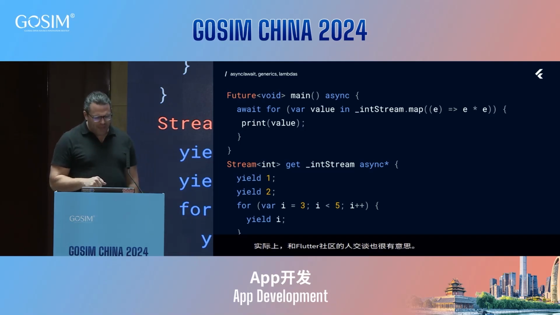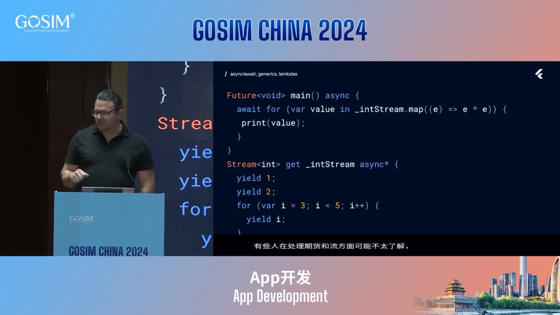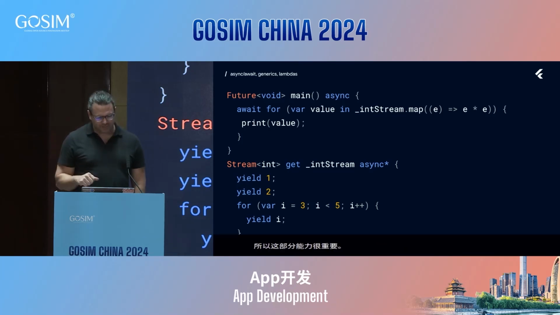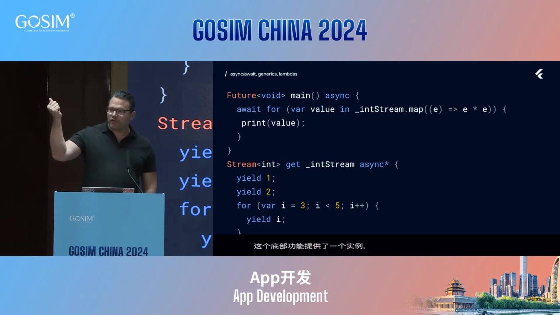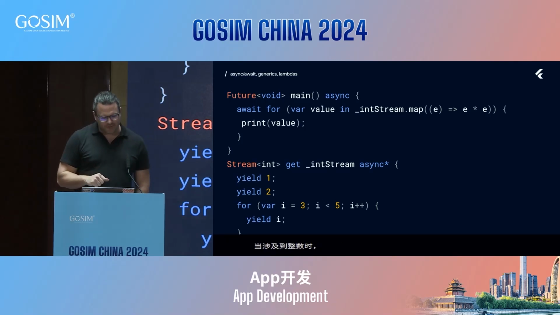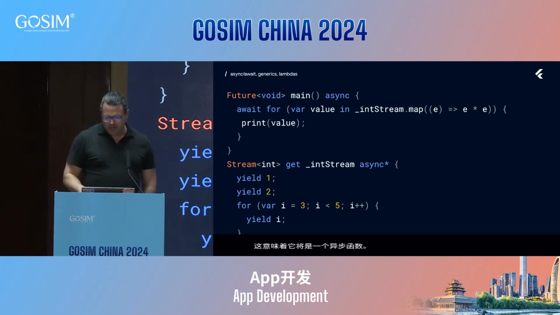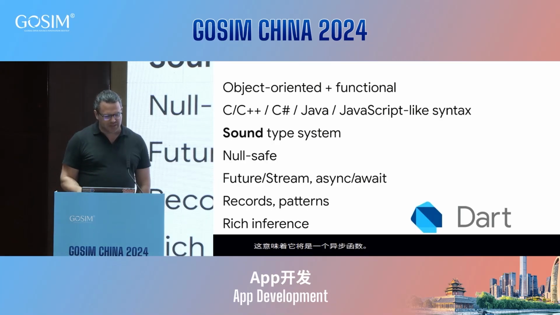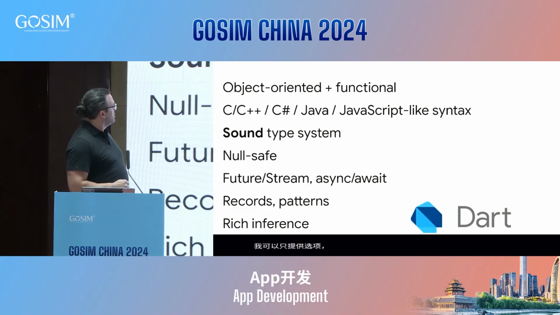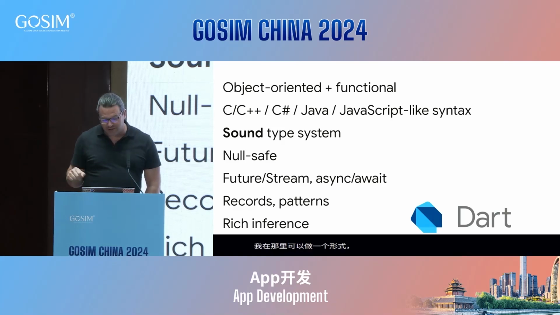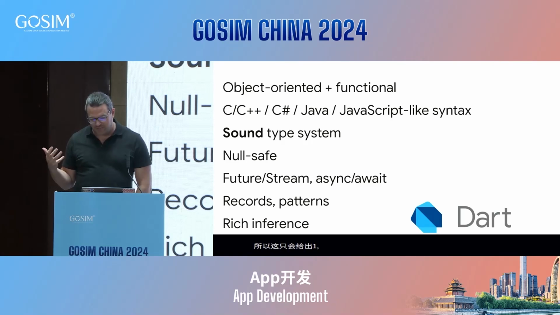And then at the top, I have an async function. So this is not returning a stream. It's returning a future. And in that, I can do an await for over the values in that map. Maybe I'll do a map over my string and change it to square values and print over those values. So this idea of asynchrony just built into the language, futures and streams, all the things you'd expect. So Dart is both an object-oriented and a functional language. The syntax is very familiar.